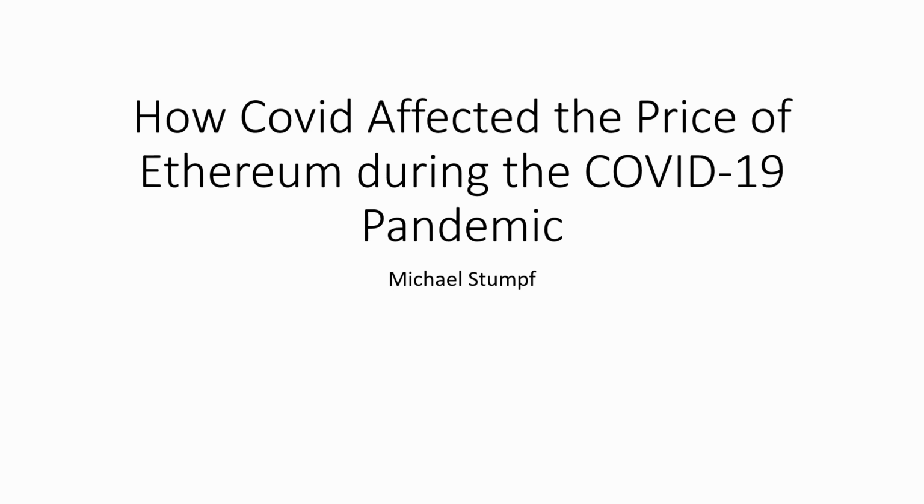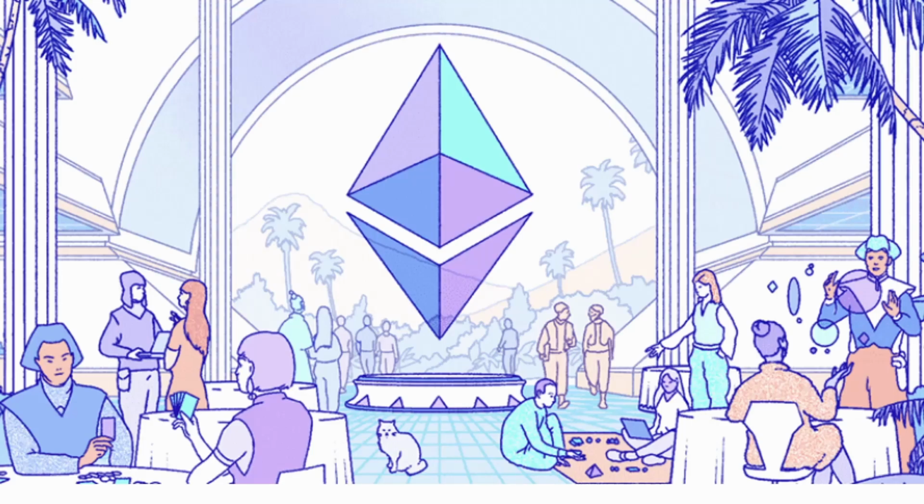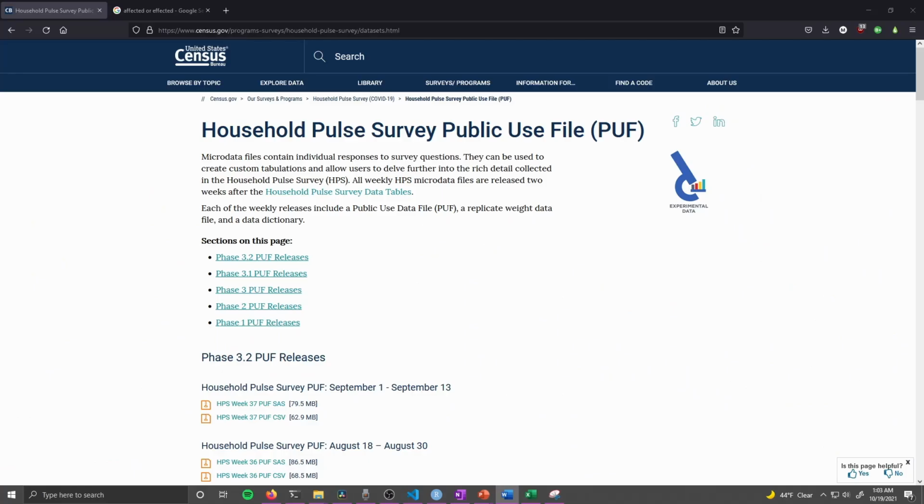For this project, I wanted to see if there was any link between the price fluctuations of Ethereum since the start of the COVID-19 pandemic back in April 2020. Ethereum is one of the more popular cryptocurrencies on the market, one that I personally invested in. So I thought it would be good practice to explore different data sets and how they might be related to Ethereum price fluctuations.